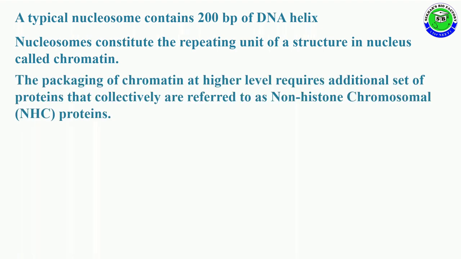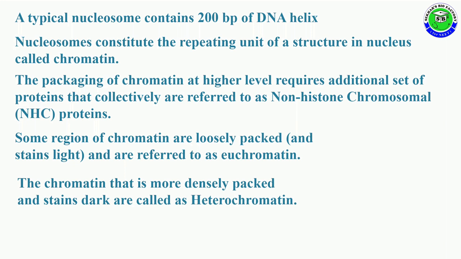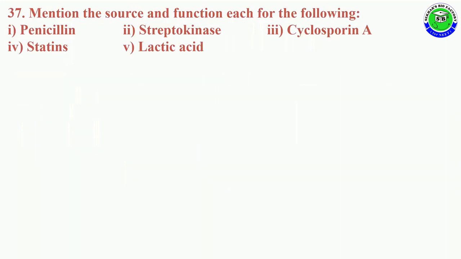The packaging of chromatin at a higher level needs an additional set of proteins collectively called non-histone chromosomal proteins, NHC. In chromatin, some of the regions are loosely packed and stained lightly, referred to as euchromatin, and some of the regions are densely packed and stained dark, called heterochromatin. So these are the valid points for nucleosome structure.